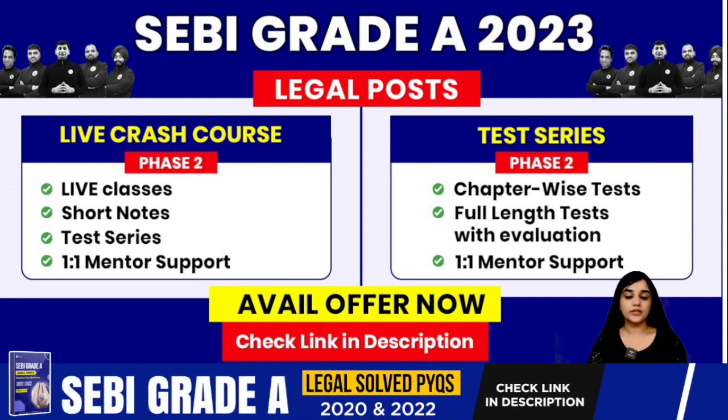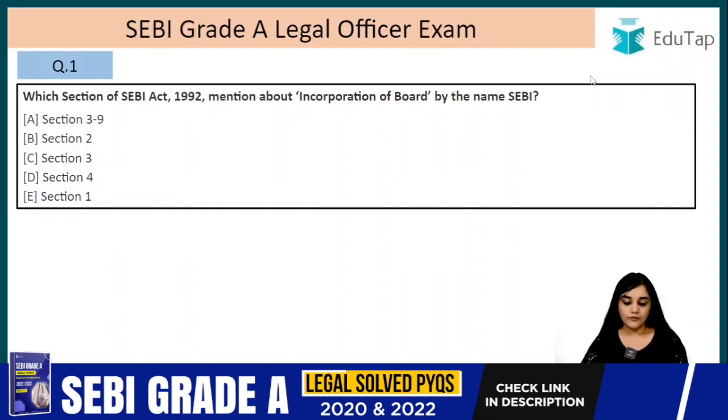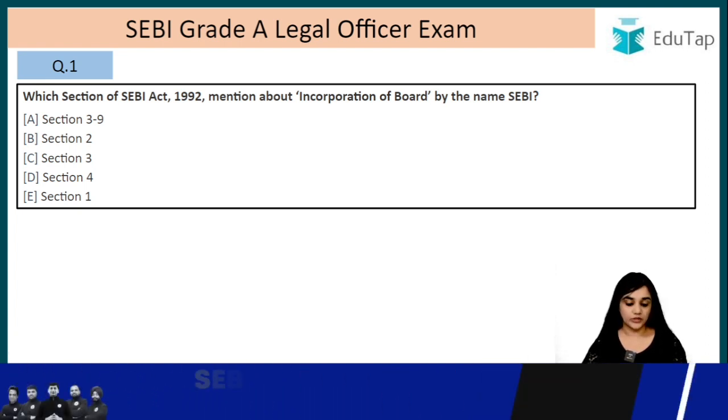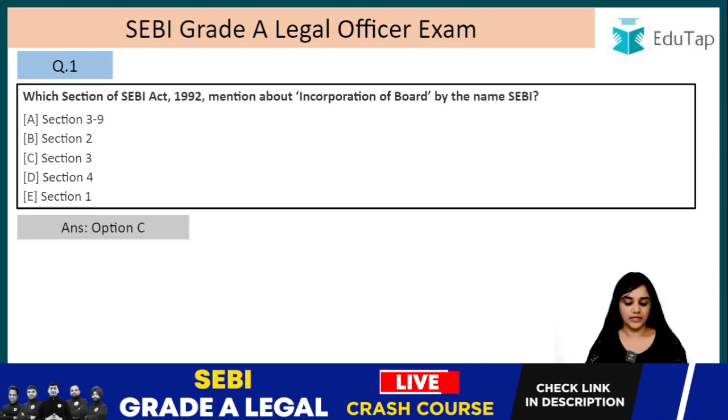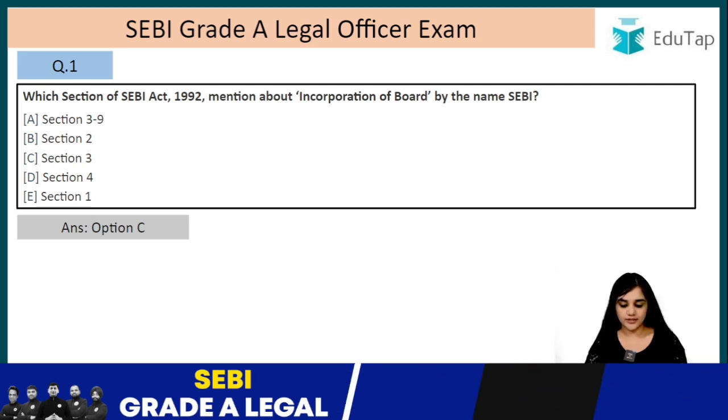Now let's start with the SEBI Act 1992. Question number 1. Which section of SEBI Act 1992 mentions the incorporation of the board by the name of SEBI? So the answer to this question is section number 3, that is option C, right? Let's read this section. What does this section say?